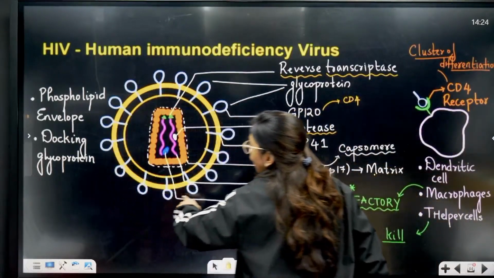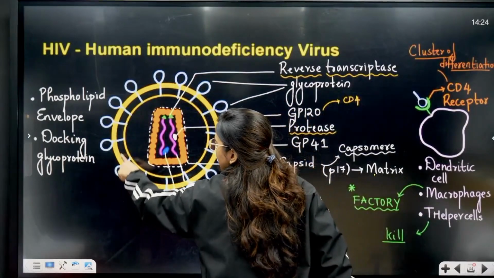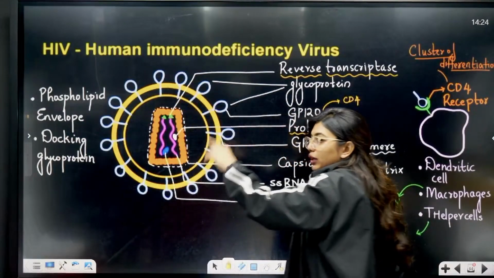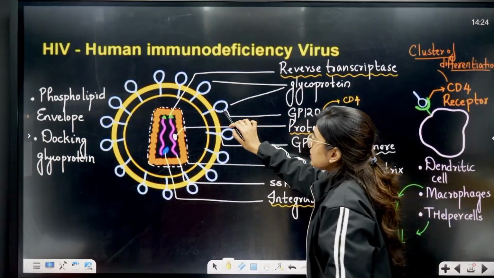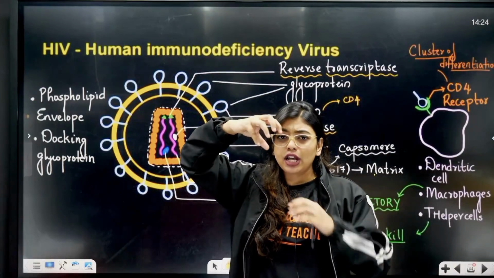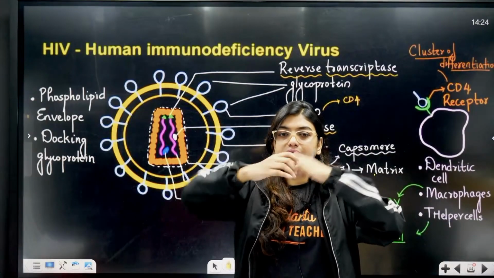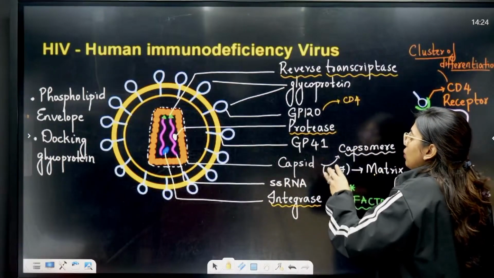As you can see, there is a phospholipid envelope. There are docking glycoproteins. Can you see this purple color structure? Those are the proteins, okay? And these proteins have one GP120. Can you see, if you consider it as a lollipop, the top portion will be GP120, the down stick portion will be the GP41. Now, what is going to happen?